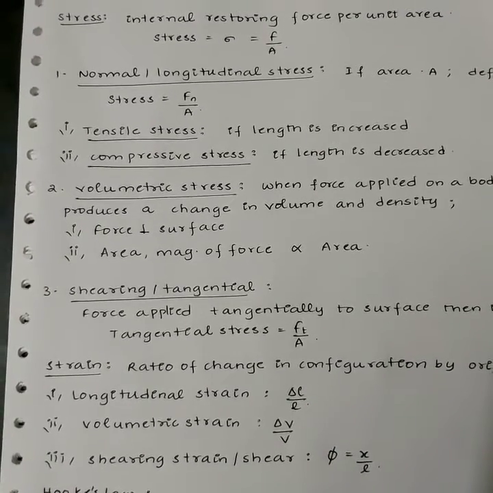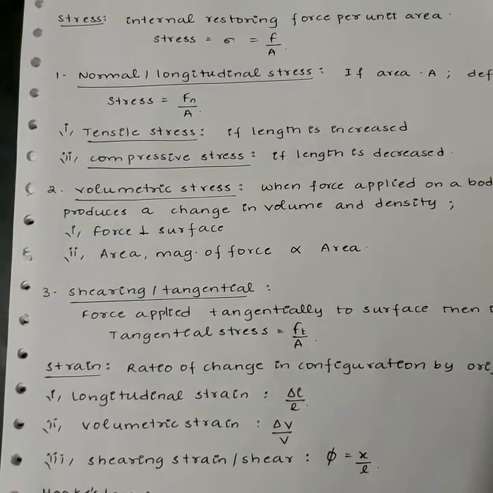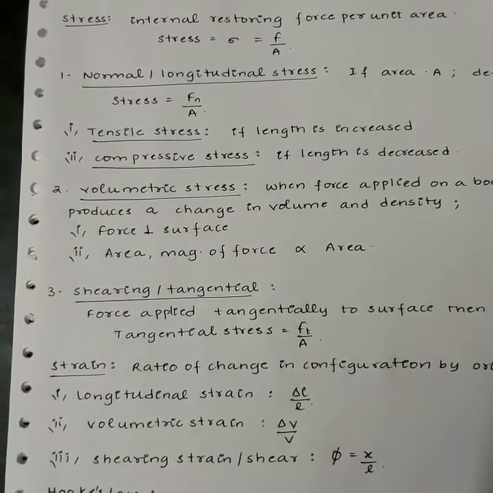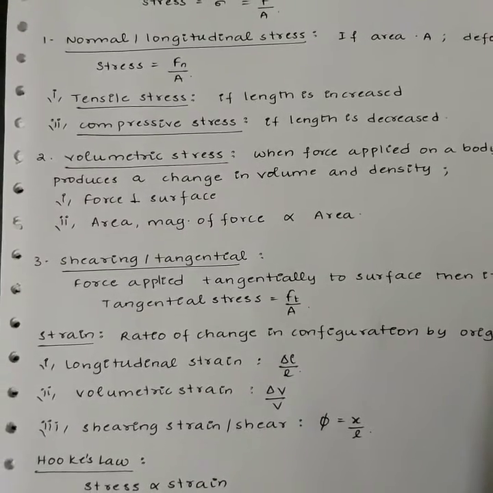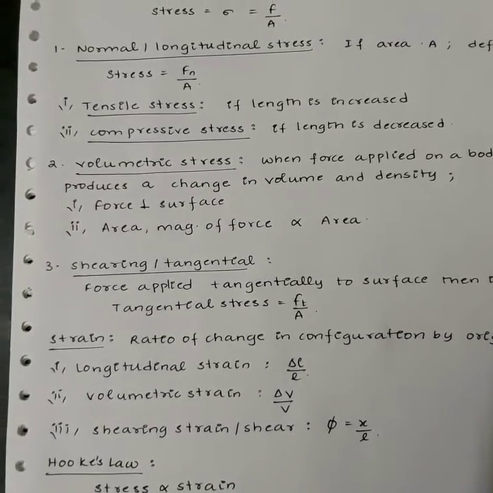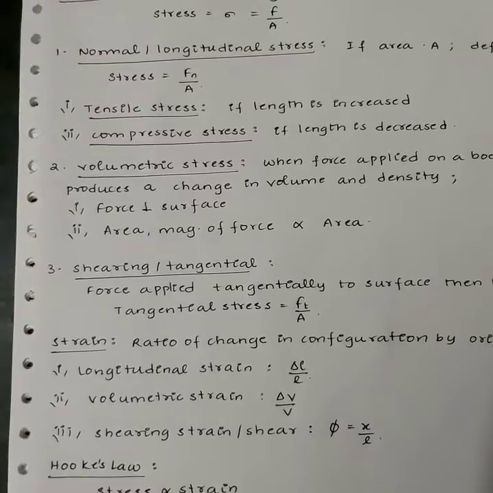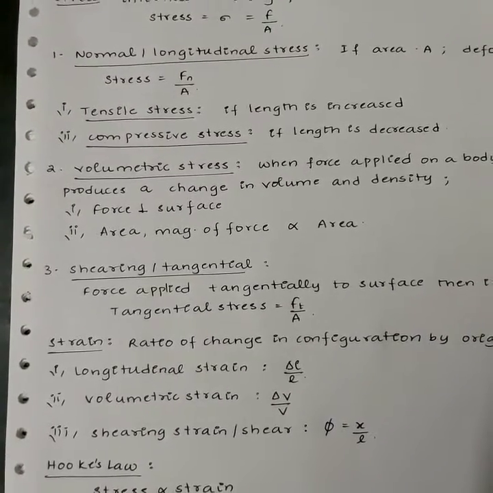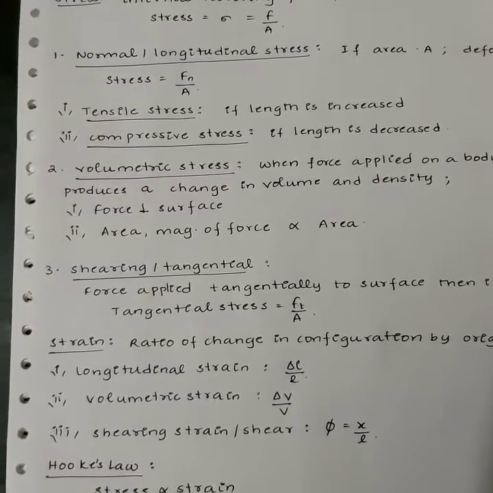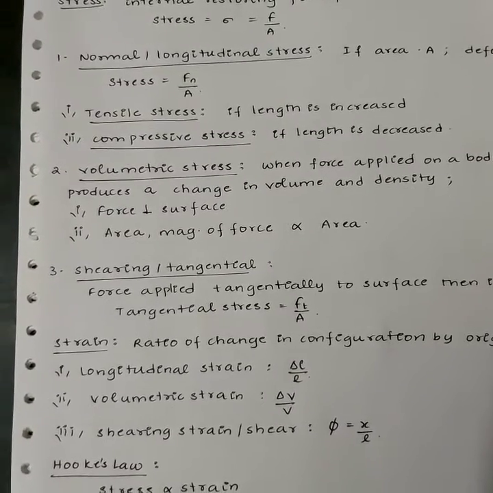When the deforming force causes a change in volume, the strain is called volumetric strain, that is delta V by V. When the deforming force applied tangentially to the surface produces a change in shape of the body, the strain developed is called shearing strain, that is phi is X by L.